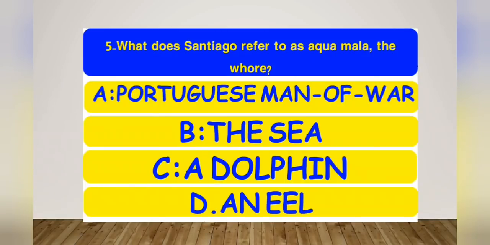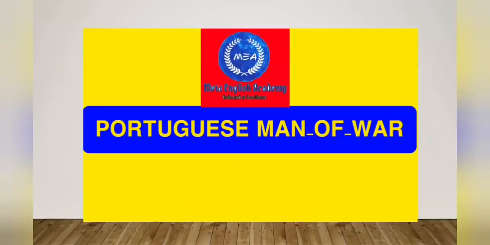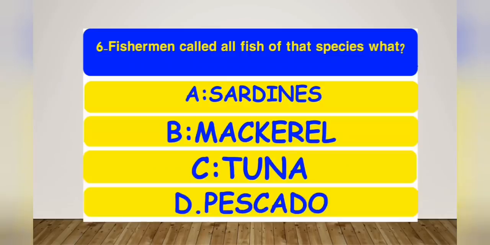The options are Portuguese man of war, the sea, a dolphin, or a Nile. And the right option is Portuguese man of war. Santiago refers to Aguamala as a Portuguese man of war.